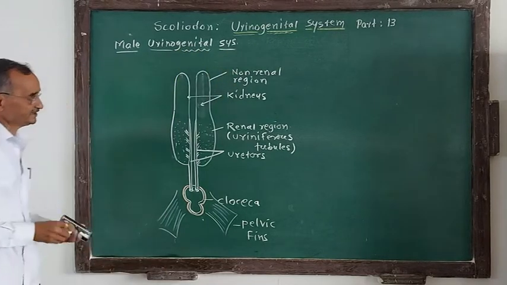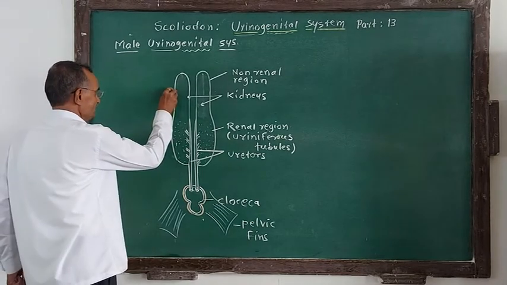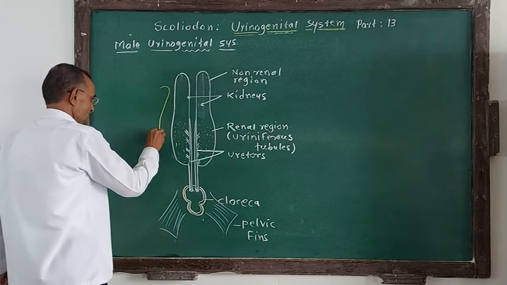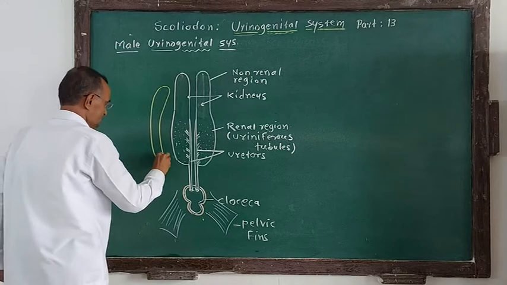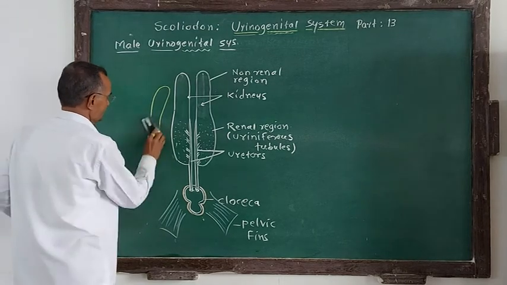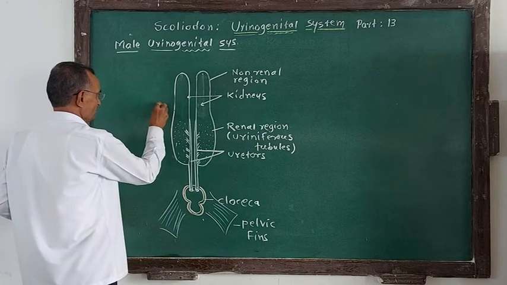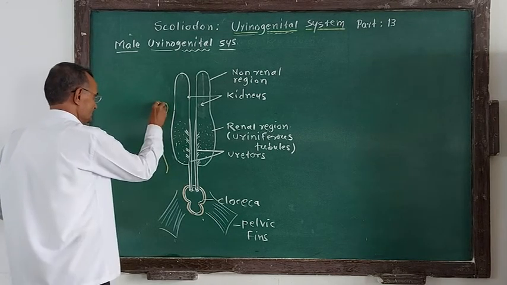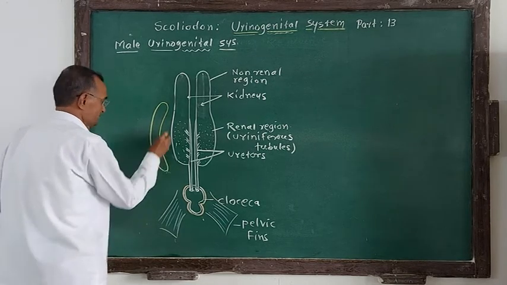Now what is that genital system? It consists of a pair of elongated testes in this manner. This is one testis like this, and this is another testis. So a pair of testes are present.